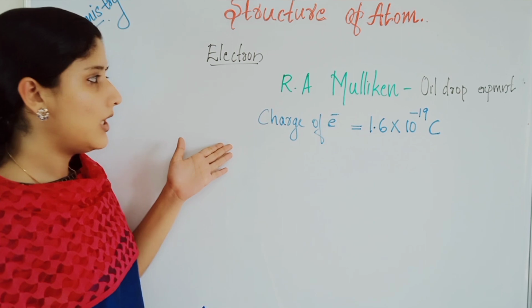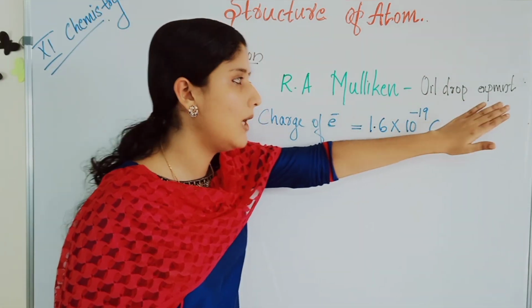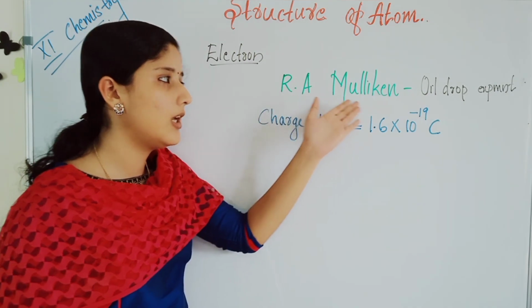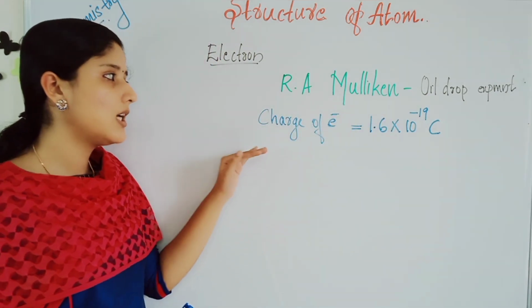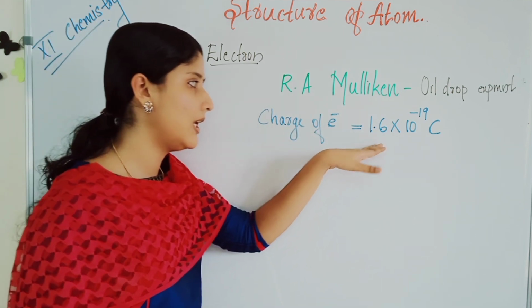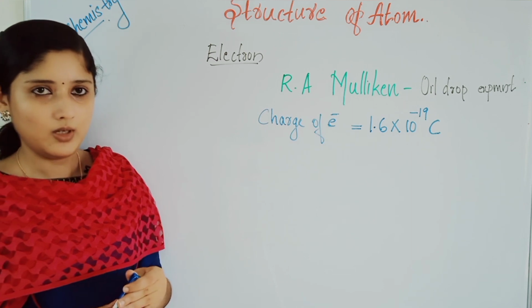Later, R.A. Millikan, with his experiment, the oil drop experiment, found the charge of an electron as approximately 1.6 into 10 power minus 19 coulomb.